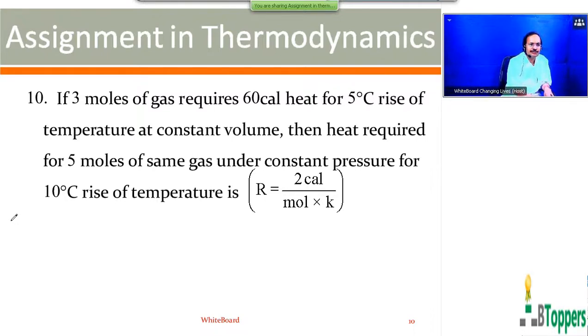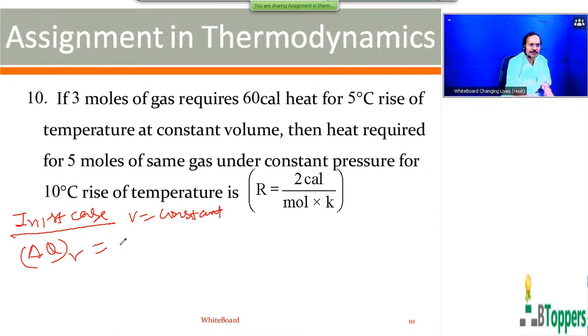So in the first case, the gas is heated at constant volume. So when the gas is heated at constant volume, the heat energy absorbed by the gas, as I discussed earlier, is given by nu CV delta T, where nu is the number of moles of the gas, CV the molar specific heat at constant volume, and delta T is rise in temperature.